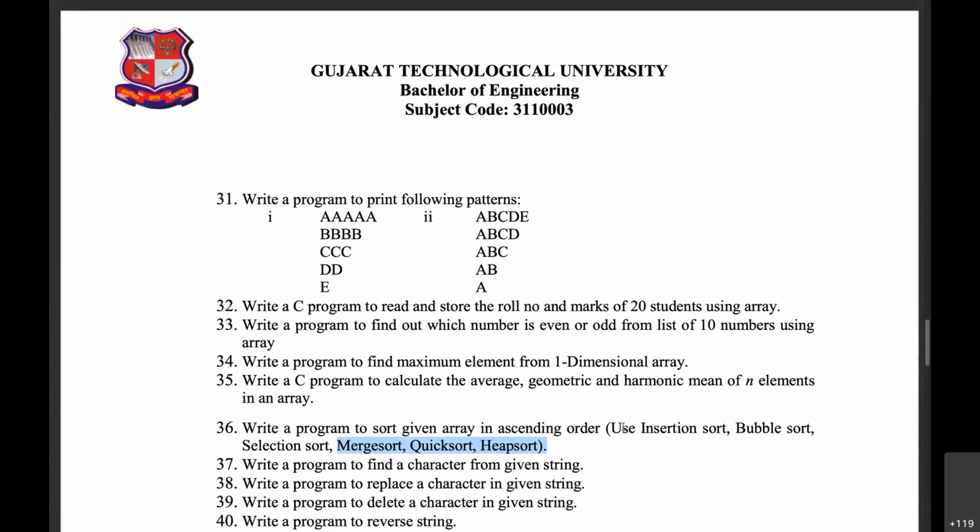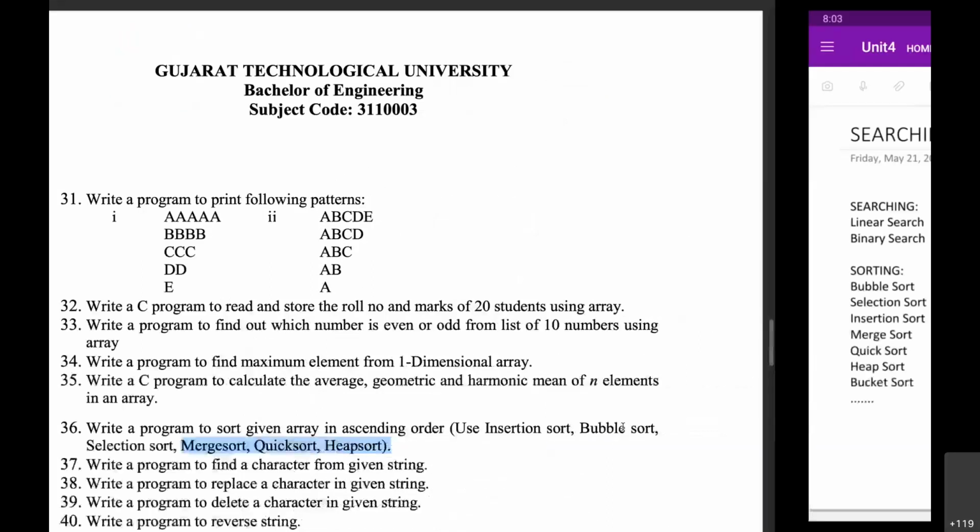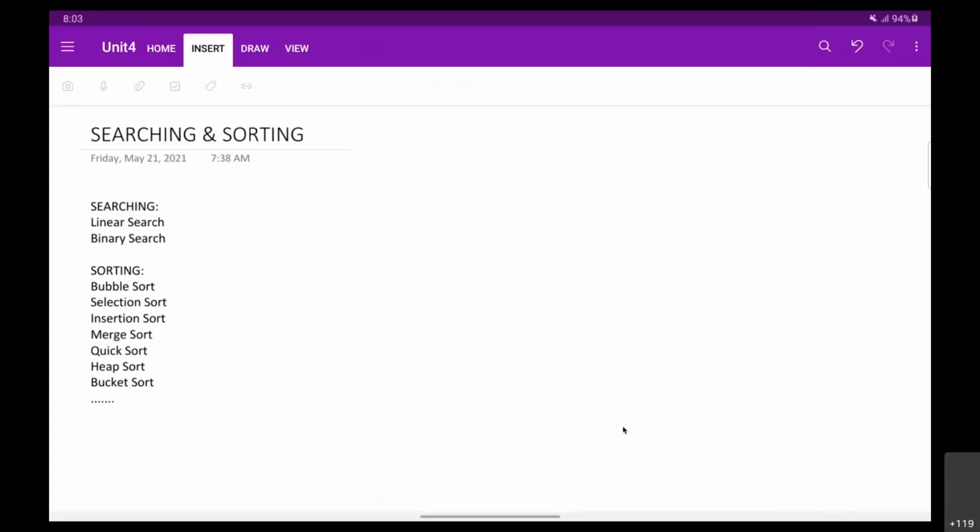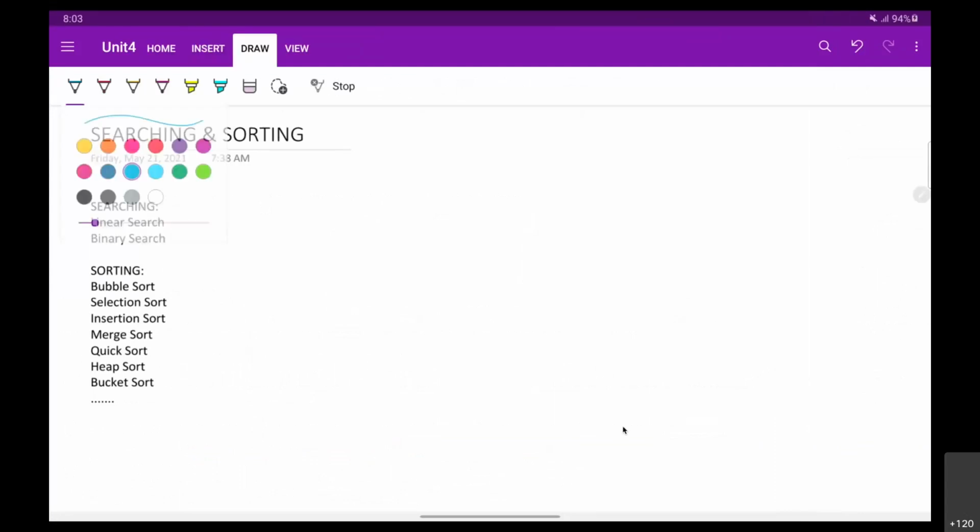So what I propose is today, let us go through linear search. There is one more search available also. So we'll go through searching and sorting techniques today. If you talk about searching, then there are two searching techniques available: linear search and binary search. Linear search is very simple, and we will look at linear search right now. Binary search you will learn in the next semester, in the data structures subject.